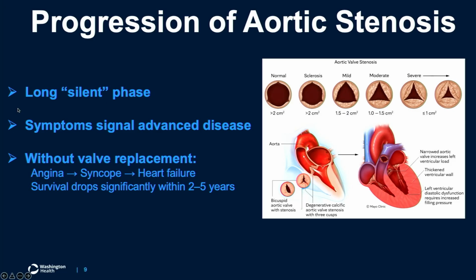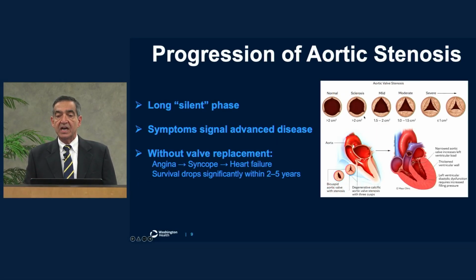So let's talk a little bit about the natural history and progression of aortic stenosis. So we are all born, let's say, with a normal aortic valve. The valve opens and closes properly. Over time, there could be some sclerosis, which means scarring of the aortic valve, but the valve still opens and closes properly. So those patients have no symptoms, and the valve area is still large, and they have no aortic stenosis.